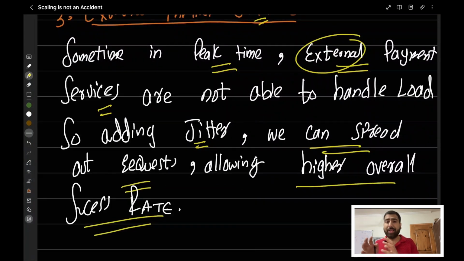So what would have happened? The external payment service, if we had sent it all the load at the same time, would not have been able to handle it, and we would have had a higher failure rate.